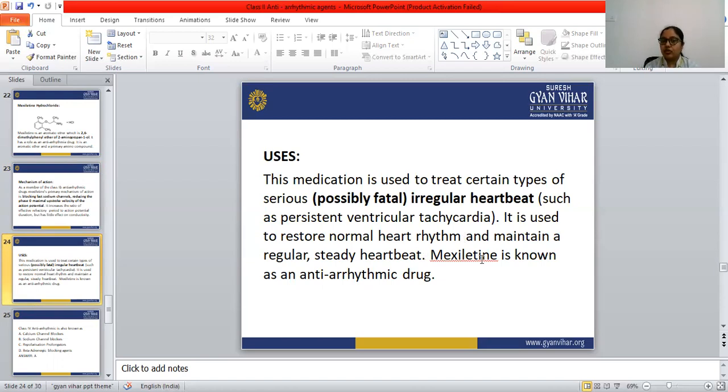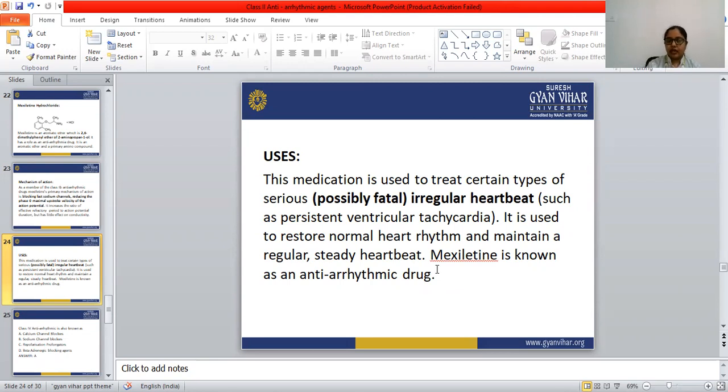And mexiletine is also known as an antiarrhythmic. If a drug regularizes the irregular heartbeat, that is known as an antiarrhythmic drug. So it regulates the irregular heartbeat. Okay, so this is all about the antiarrhythmic drugs. In today's class we have completed our antiarrhythmic drugs.